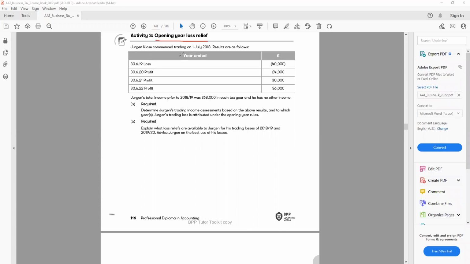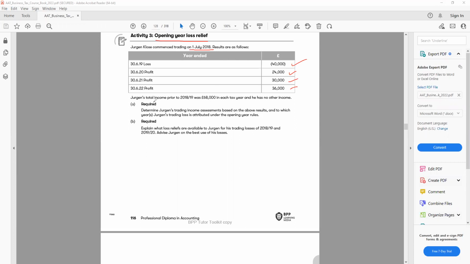Jurgen Kloss commenced trading on 1st July 2018. So started business July 18. So 30 June 19 next year, there is a loss of 40,000. Then profit on 20, 24,000, then profit 30,000, 36,000.